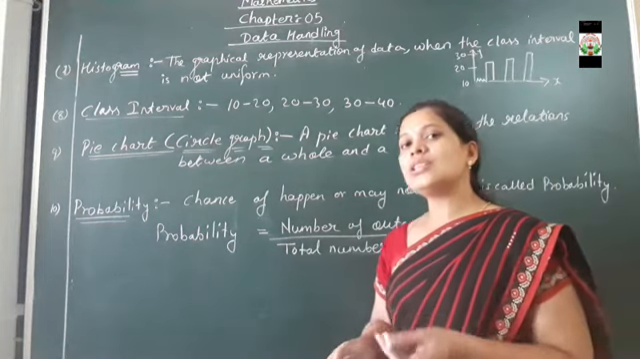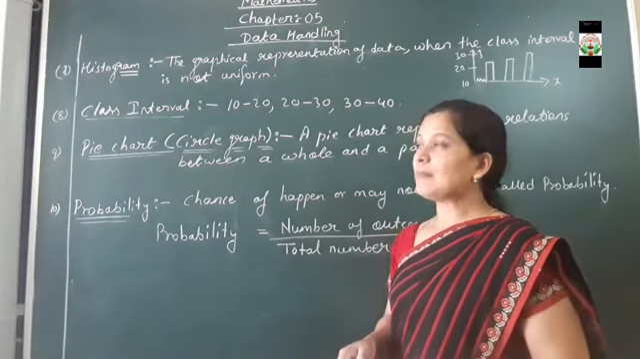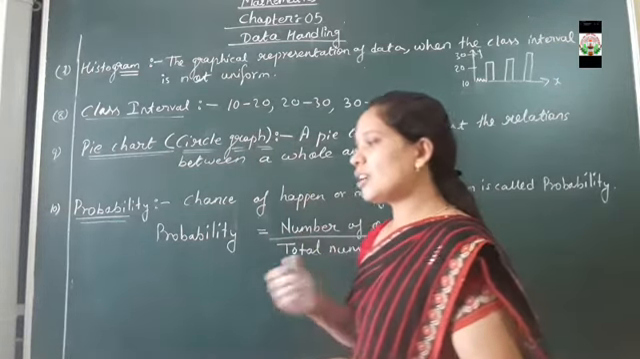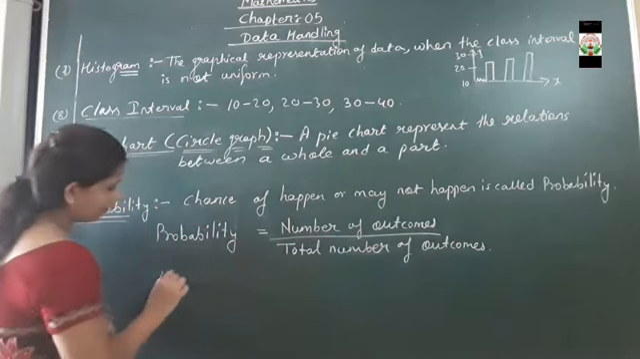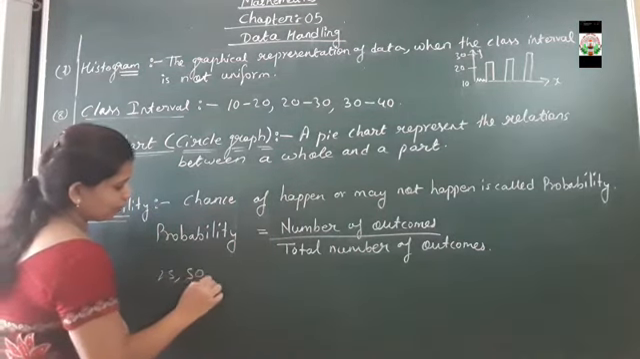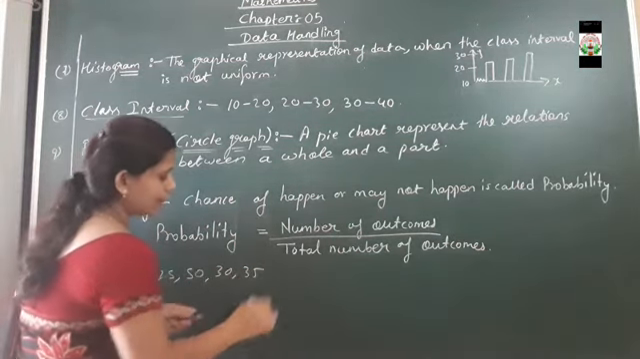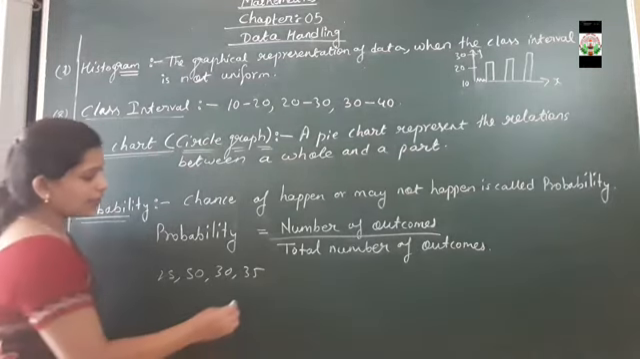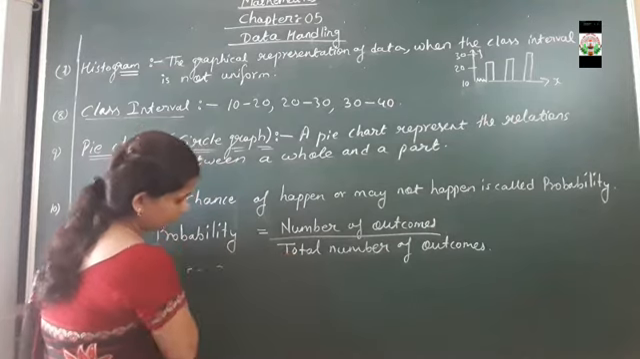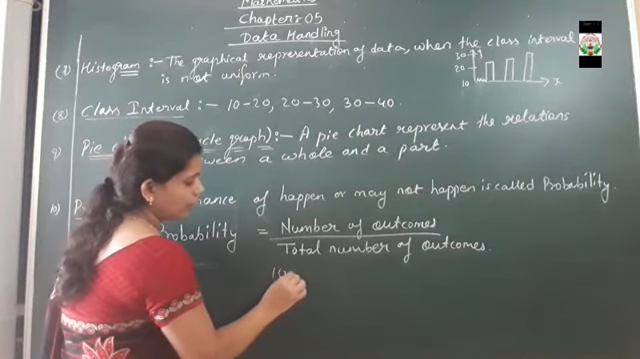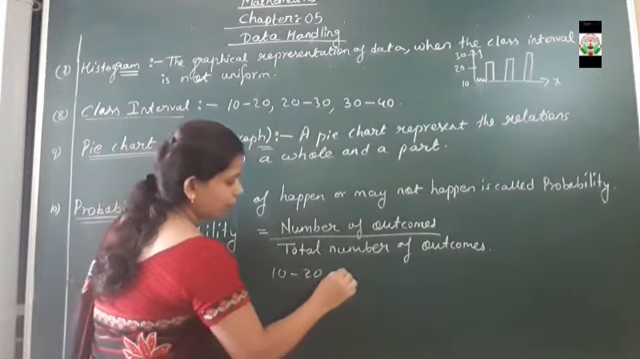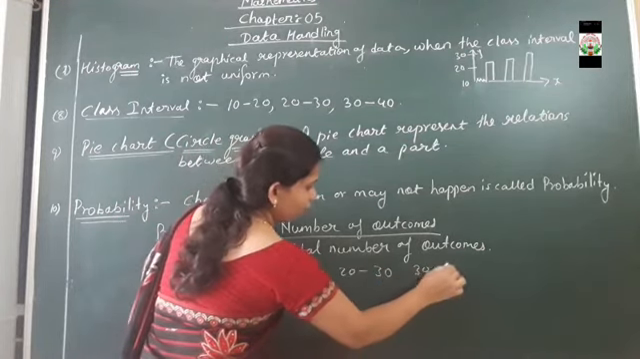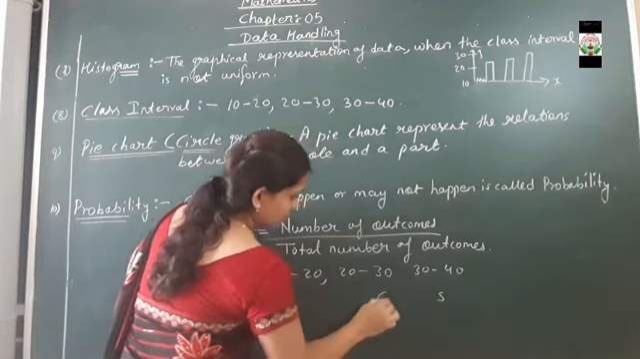Now you will ask me, teacher, what do you mean by a class interval? So dear students, class interval is a data. Generally the data we have is 50, 30, 35. Like this the data is given up to the 7th class, but the same data can be given as 10 to 20, then 20 to 30, then 30 to 40, with numbers 5, 6, 8.